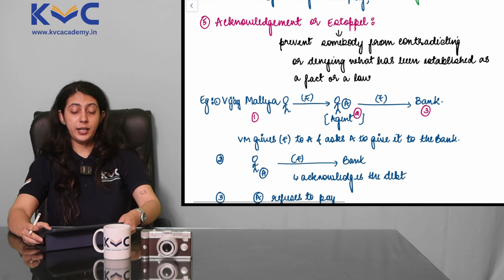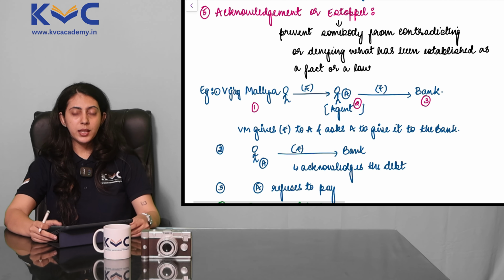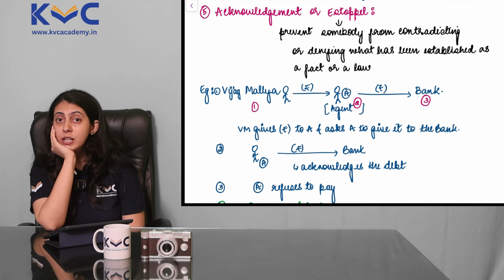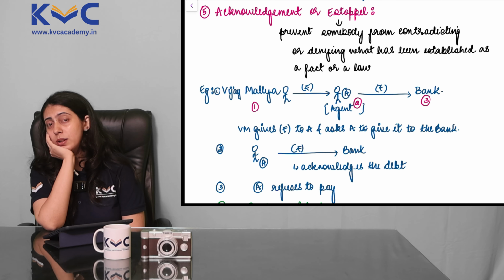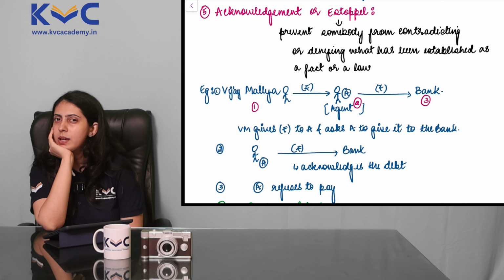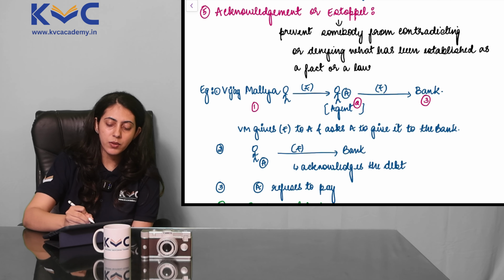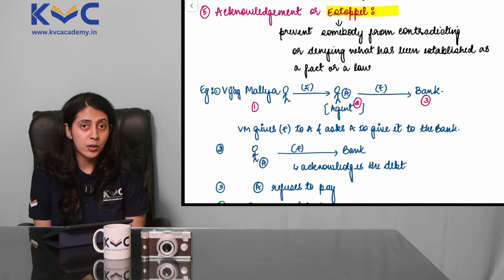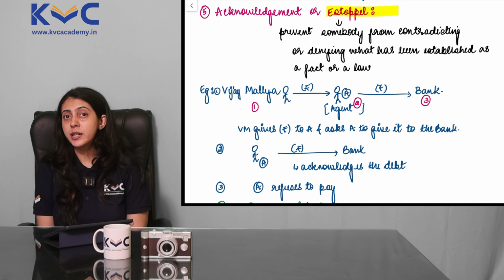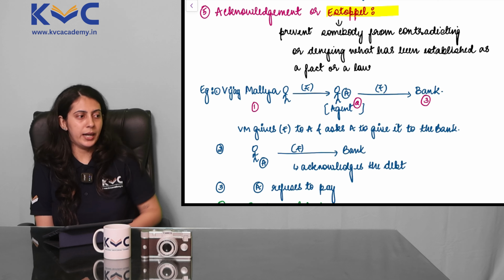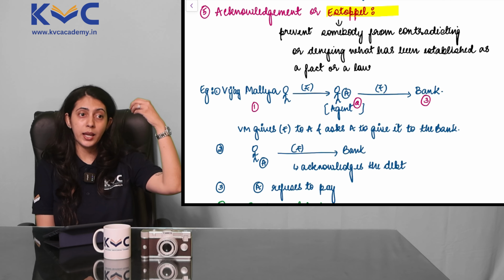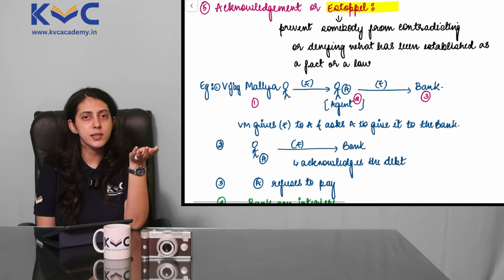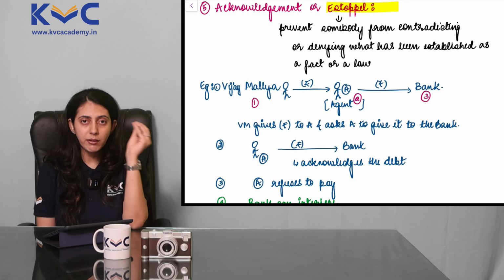Point 5, an interesting point, something that I would want you to remember conceptually as well. Acknowledgement or estoppel. What is this acknowledgement or estoppel? This word that I'm going to teach you now, estoppel, we are going to learn it so thoroughly that irrespective of the chapter it gets repeated in, which it will, it will get repeated in Unit 3, and in multiple other acts that we are going to ever study. So I want you to build this concept so clearly in your minds that the meaning of this concept is thorough